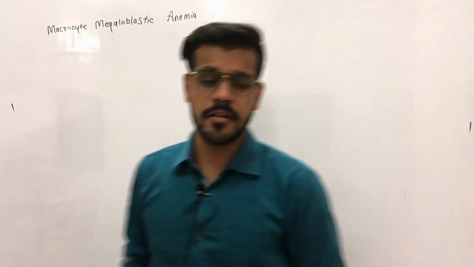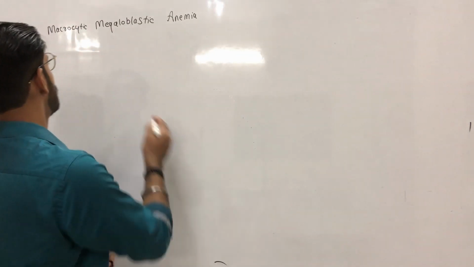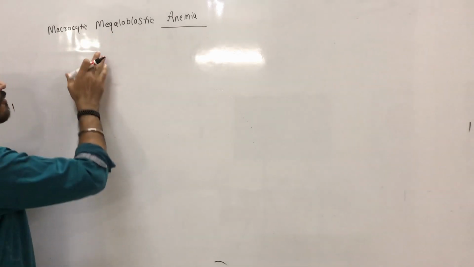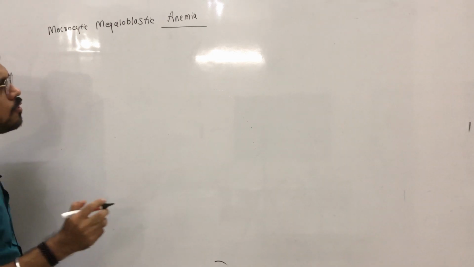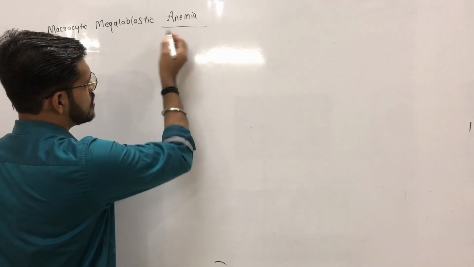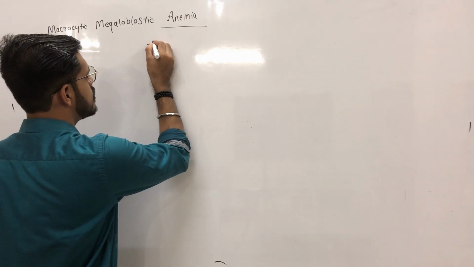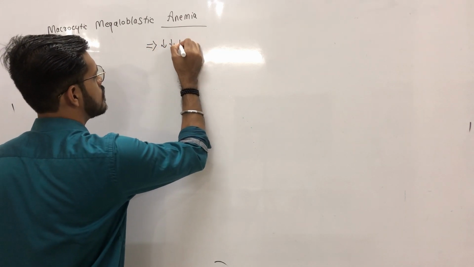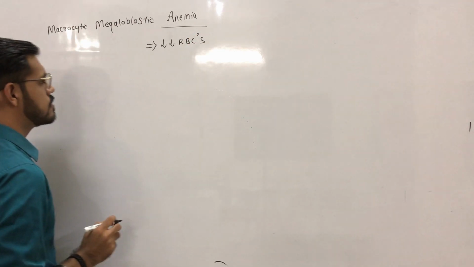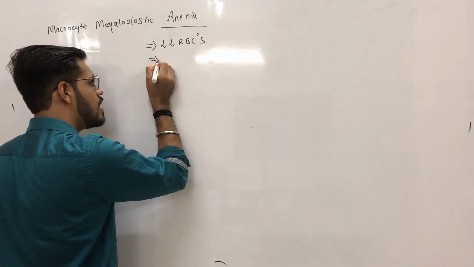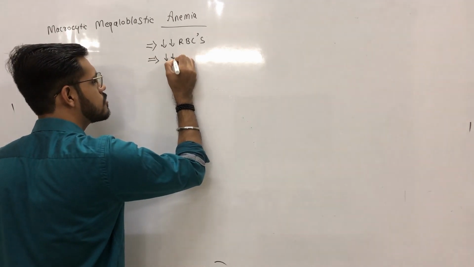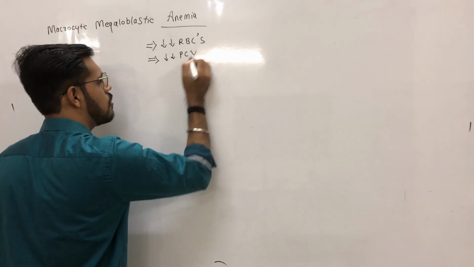In today's lecture, we are going to discuss macrocytic megaloblastic anemia. Before going into detail, we should know what exactly anemia is. In anemia, there is a reduced number of RBCs. As the RBCs are reduced, we also say there is reduced packed cell volume.